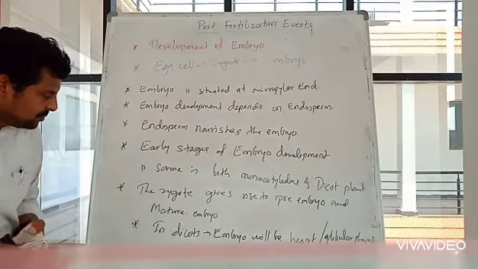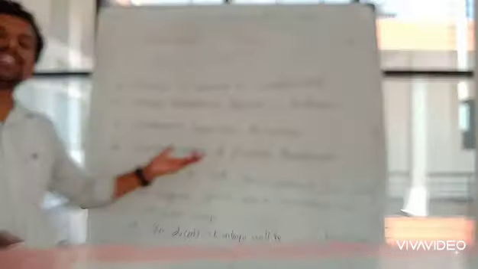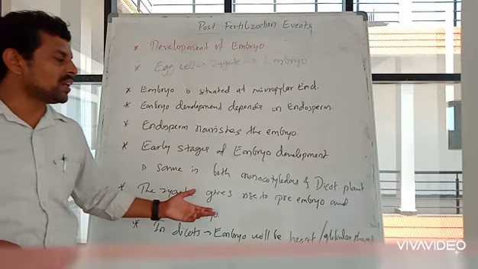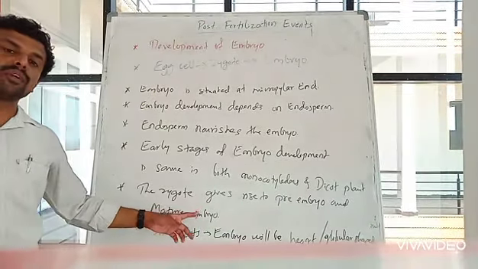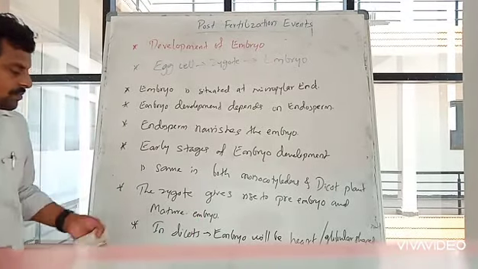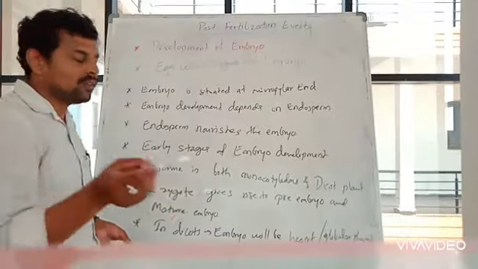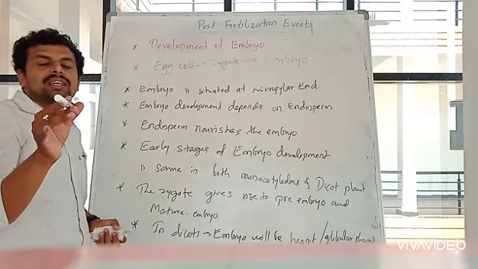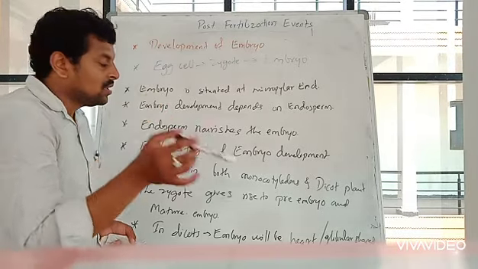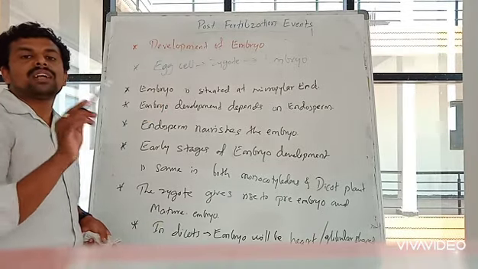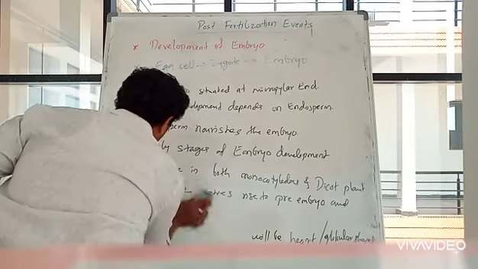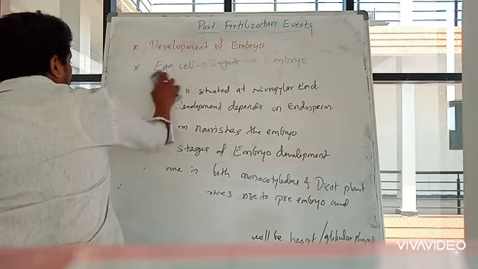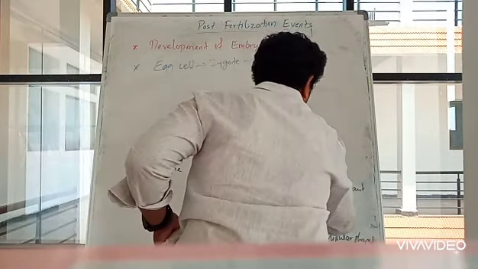Okay, and what are those early stages of development? The early stages of development are formation of pre-embryo and mature embryo. Okay, so then the shape of this embryo is heart shaped or globular shaped in dicots. Now we will try to understand the diagram of these monocot as well as dicot embryo.